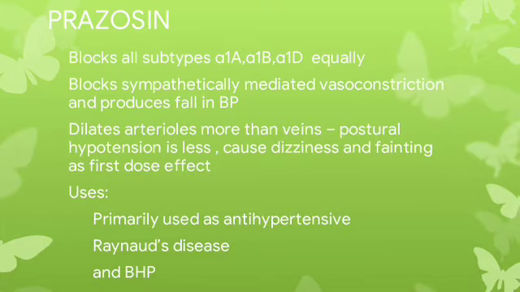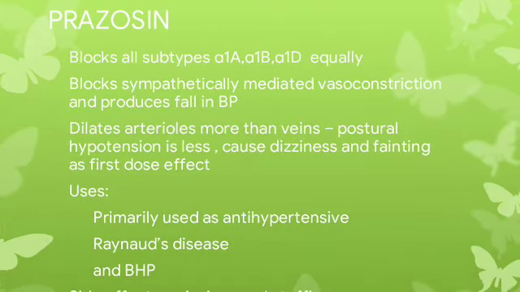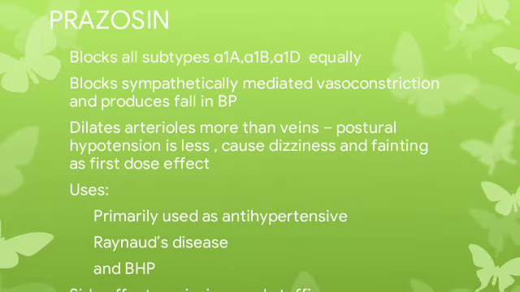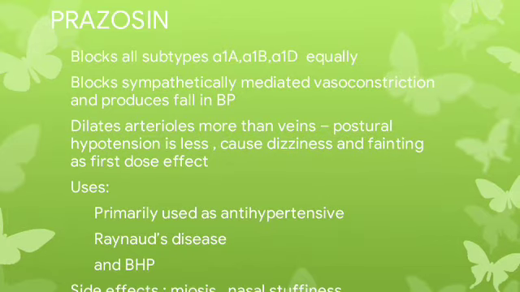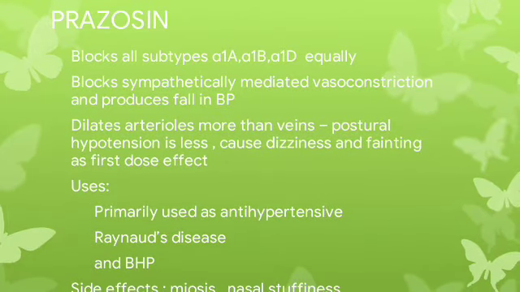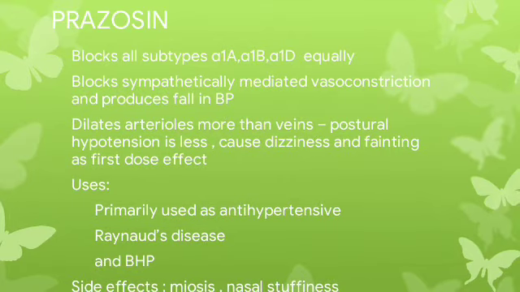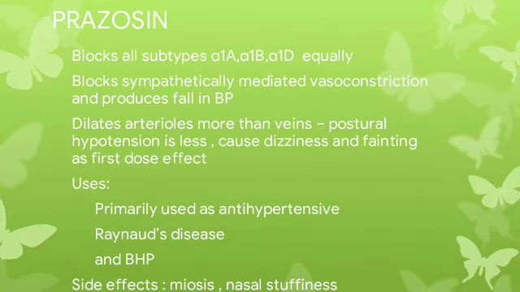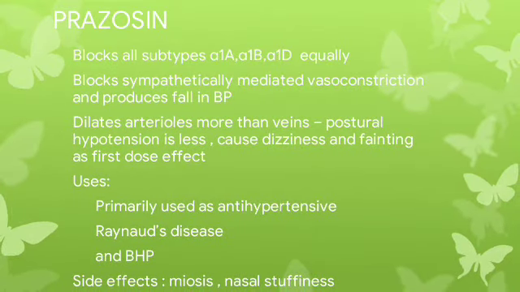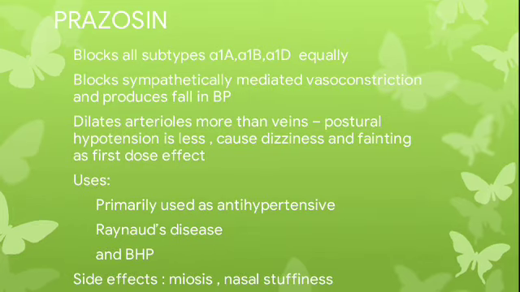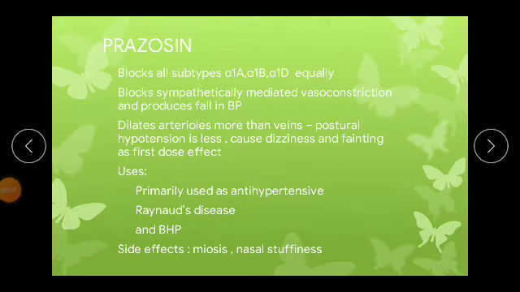Next, moving on to prazosin. It is a selective alpha 1 blocker. It blocks all subtypes of alpha 1 receptors, that is alpha 1A, alpha 1B, and alpha 1D, equally. It blocks the sympathetically mediated vasoconstriction and produces a fall in BP. It dilates arterioles more than veins, so postural hypotension is less, but it causes dizziness and fainting as a first dose effect. The side effects include miosis, nasal stiffness, and so on. It is primarily used as an antihypertensive and in Raynaud's disease and BHP, benign hypertrophy of prostate.